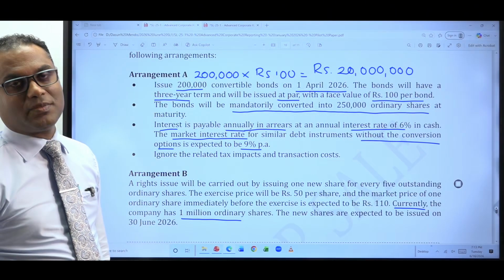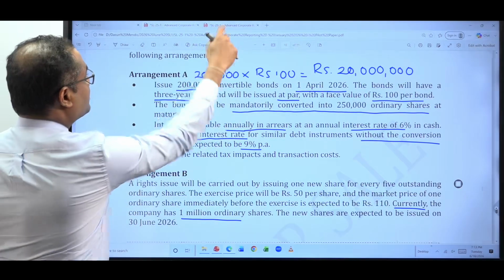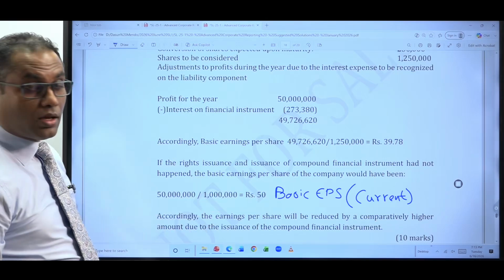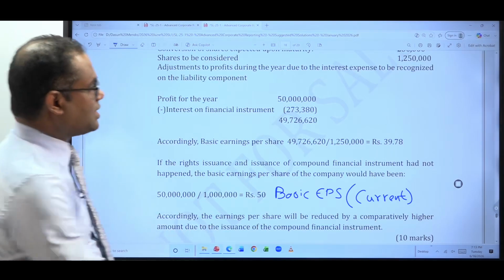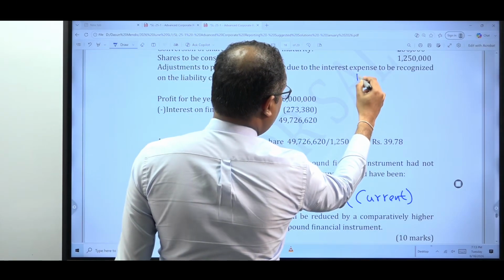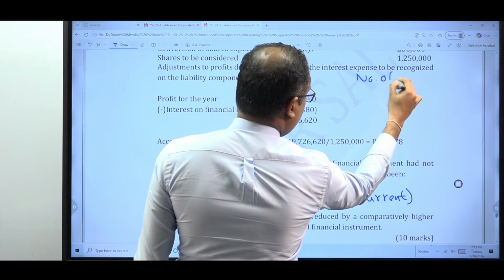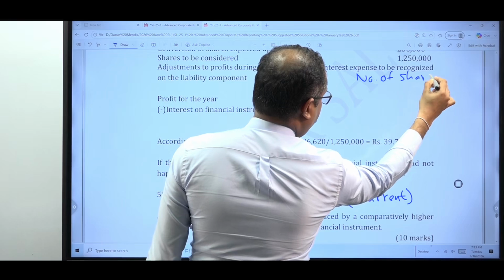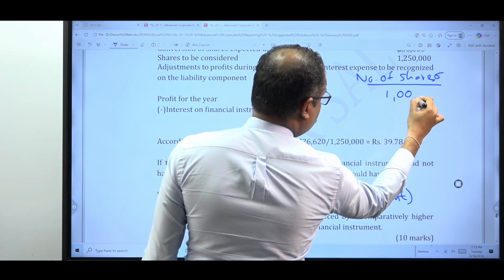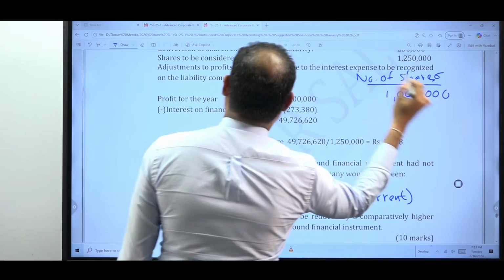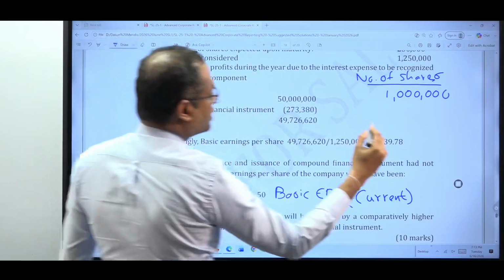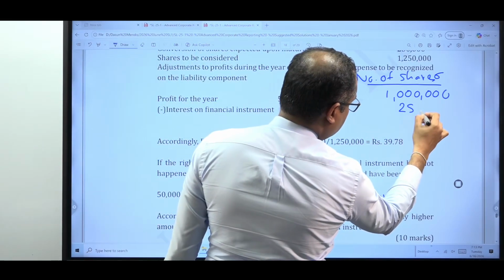250,000 ordinary shares will be issued. So what will happen is, our existing number of shares are how much? 1 million, right? Existing number of shares are 1 million. Then upon mandatory conversion, there will be new ordinary shares. How many new ordinary shares? 250,000.